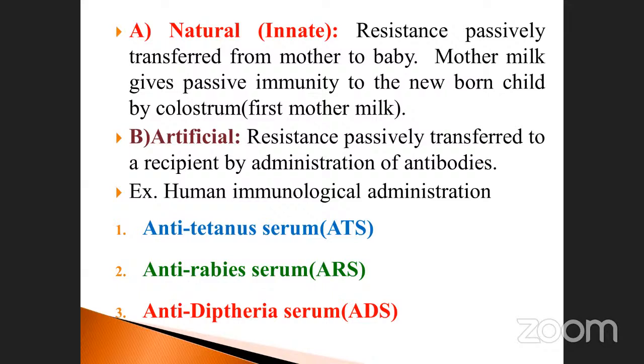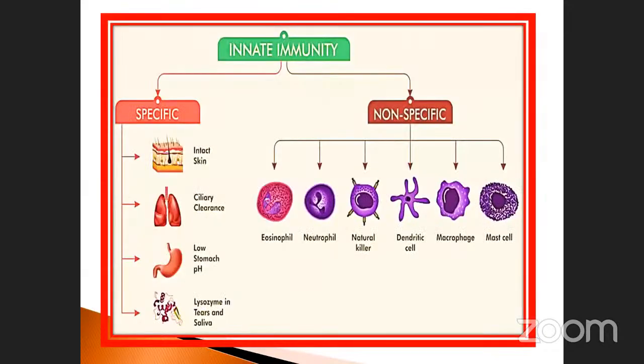When we give these antibodies, it is on a particular specification. See here, the tetanus antiserum we will not give for rabies, and ARS we will not give for diphtheria. You have to give the particular specific antibody, since the specific antigen and antibody react only. Then only the disease will be curable; otherwise, it is not curable. Suppose we give it the opposite way, what will happen? It will not cure. That is the reason. So these all come under the artificial immune system. See here, innate, specific, intact skin, ciliary, these we have already studied.